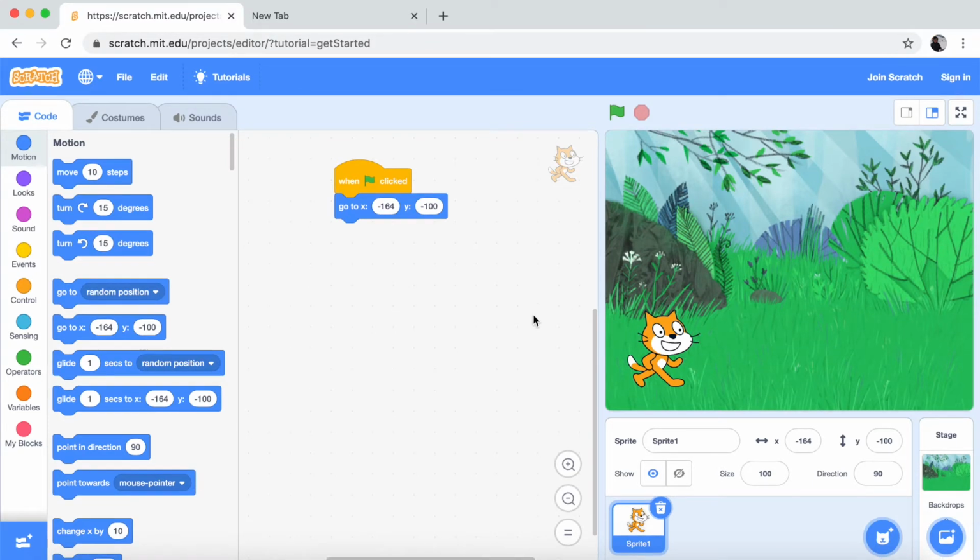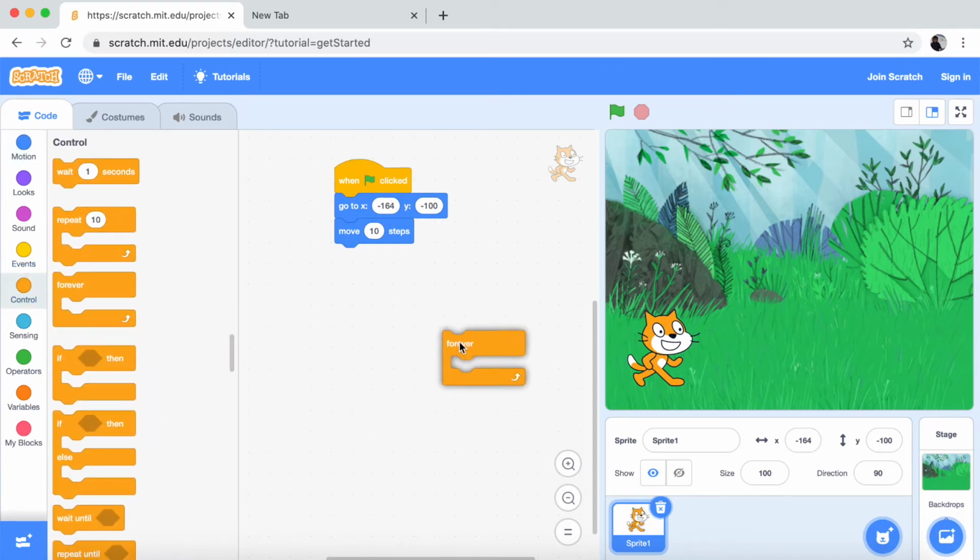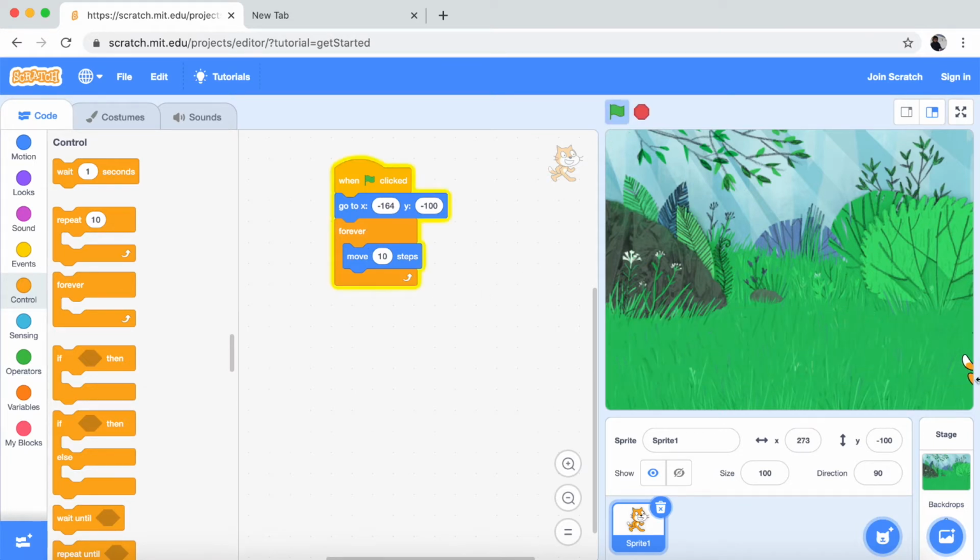Now it's time to make it walk. I just did move 10 steps, and then forever, so that it'll keep on walking. Yeah, it'll just go crash.